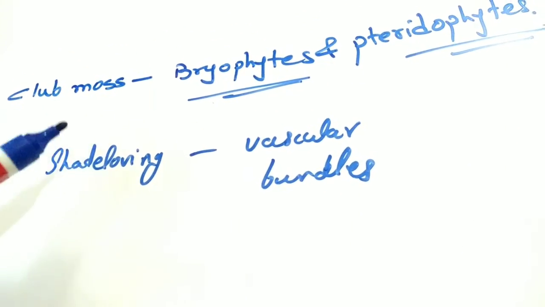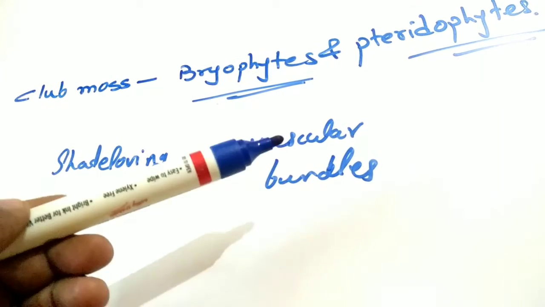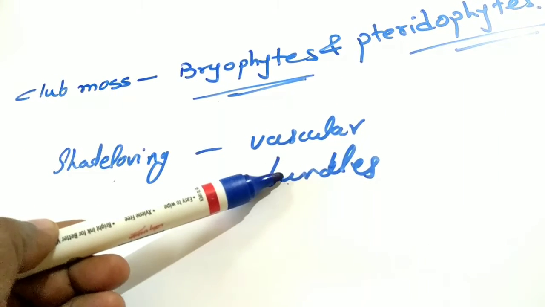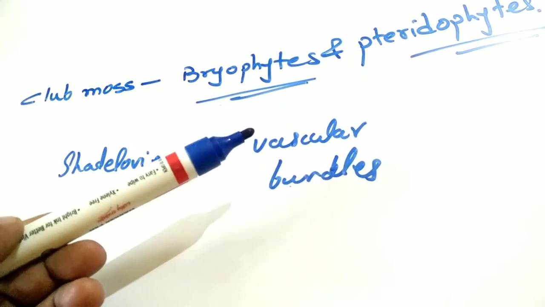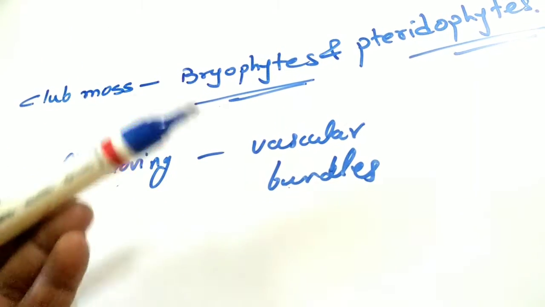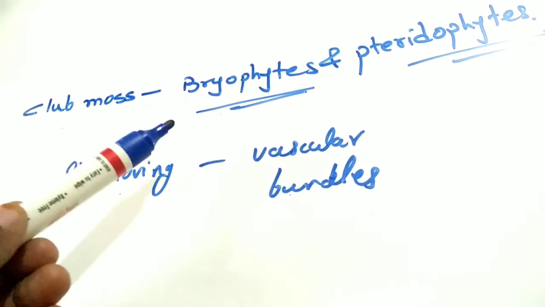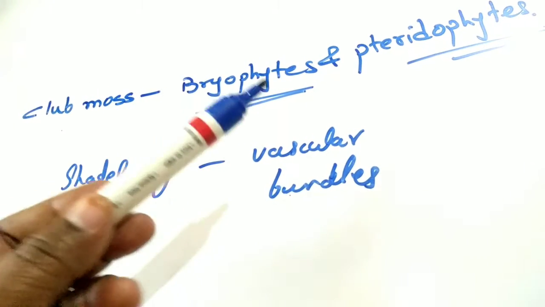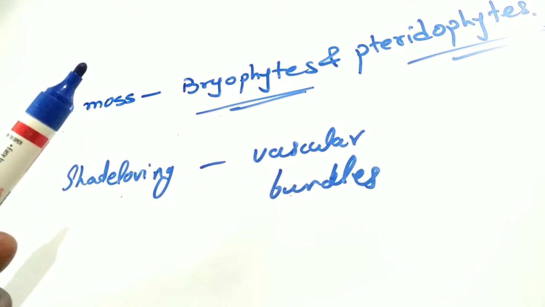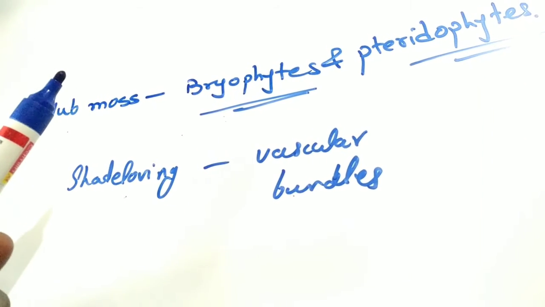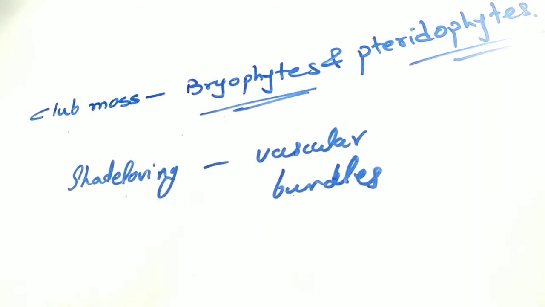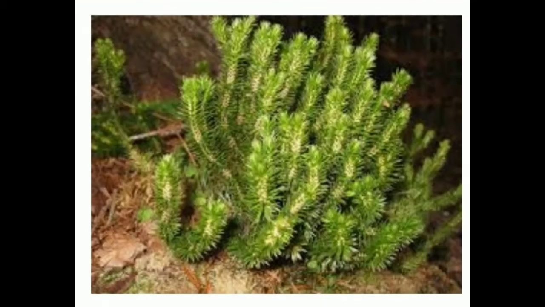So this club moss is shade loving, at the same time it has vascular bundles, that is, club moss has xylem and phloem. Hence it is a connecting link between bryophytes and pteridophytes. Always keep in mind, bryophytes and pteridophytes are the groups that we learn while classifying plants. See, this is the image of club moss.